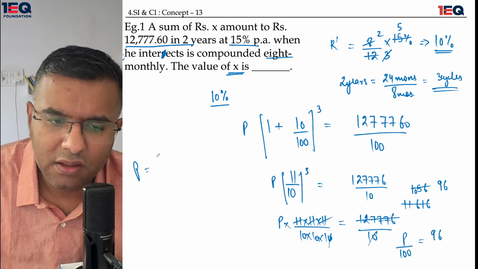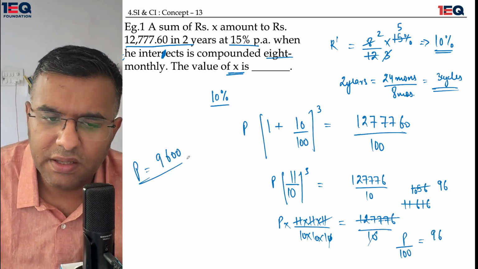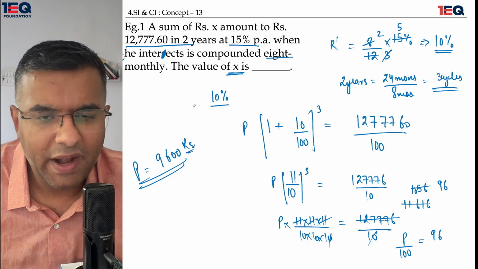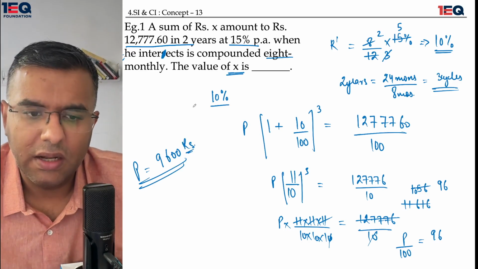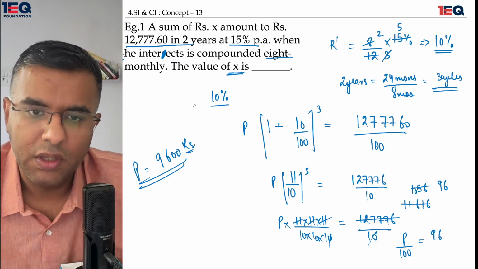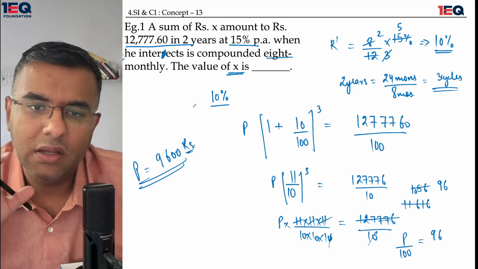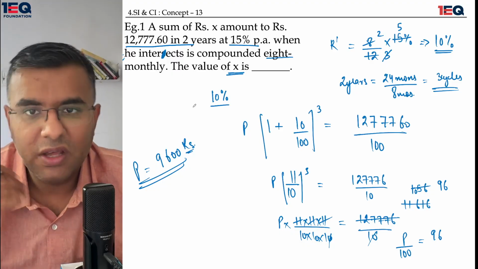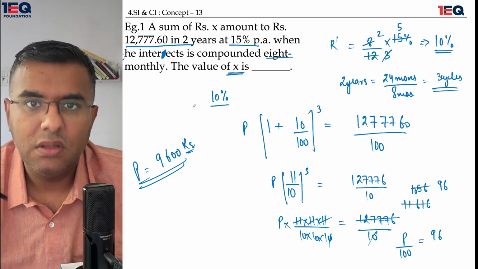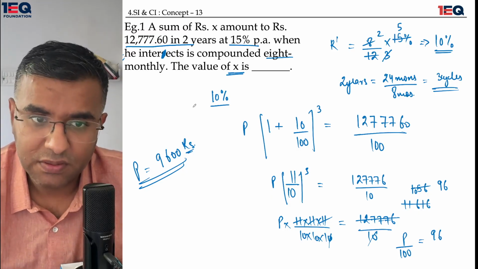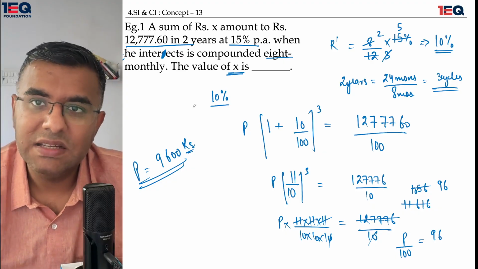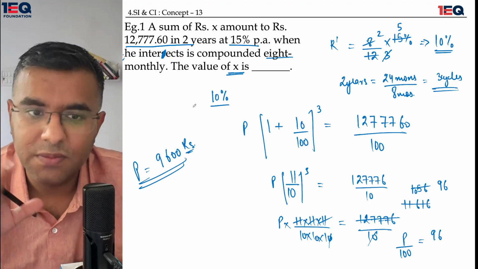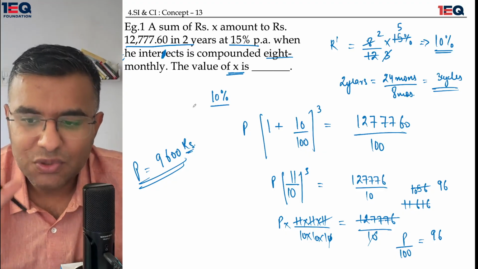Therefore, I can say the value of the principal is 9600 rupees. And if you sometimes find that the number of zeros is an issue, then you need to understand this thing, that the final amount is 12,000 something. So the initial amount cannot be 960 rupees. The initial amount also cannot be 96,000 rupees, because the final sum has the compound interest as well as the principal attached to it. So 9600 seems to be a reasonable figure.